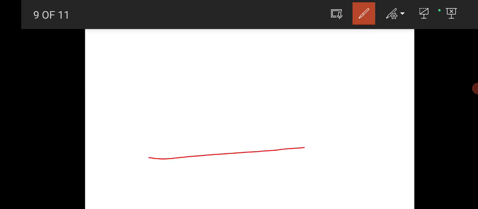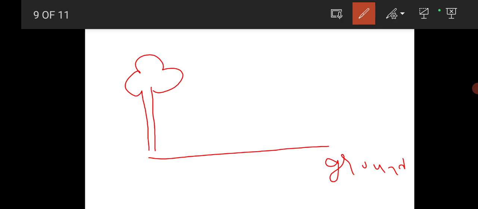Okay, so now here, this is the ground. Now here a tall object such as a tree is present. On hot summer days, the air nearby the ground will be hot, right? There will be much heat nearby the ground.